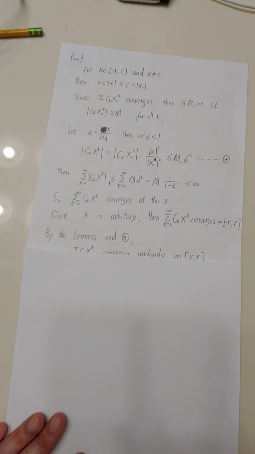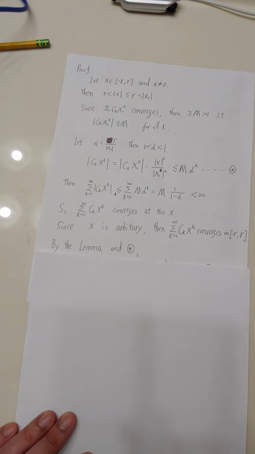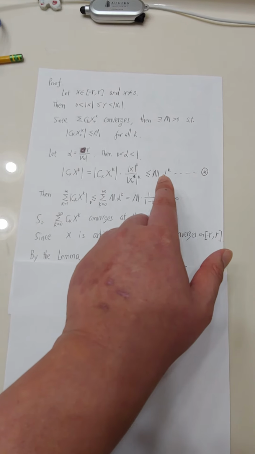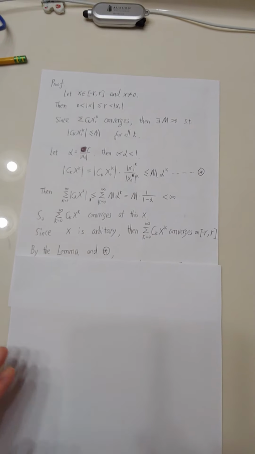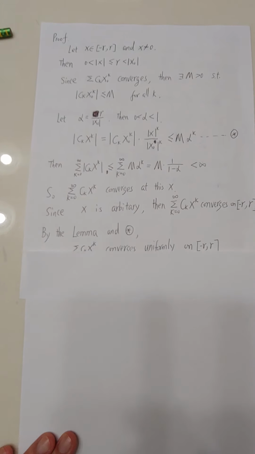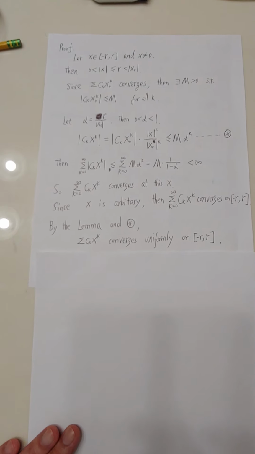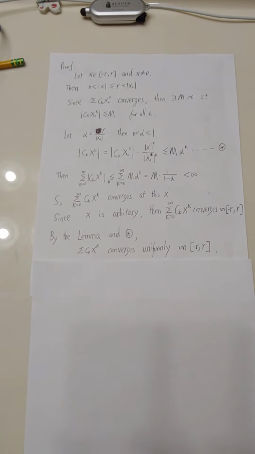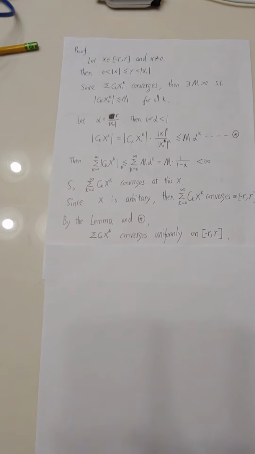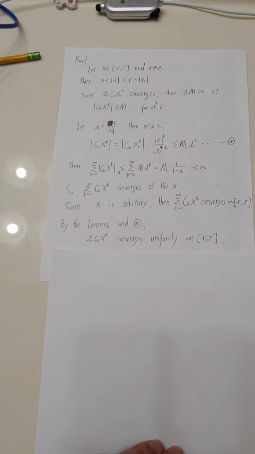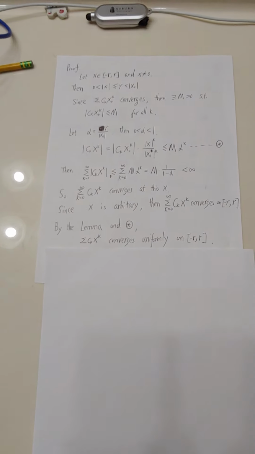Okay, then we have, by the lemma, the lemma says that if you have this inequality, each term is bounded by some constant times some constant alpha raised to the power k, then this power series is uniformly convergent, right? So of course it satisfies the condition of that lemma. So it's uniformly convergent. So this is just for the part of the original series. The next series is the series of the derivatives of each term of the original series. So now let's look at the proof for the other one.